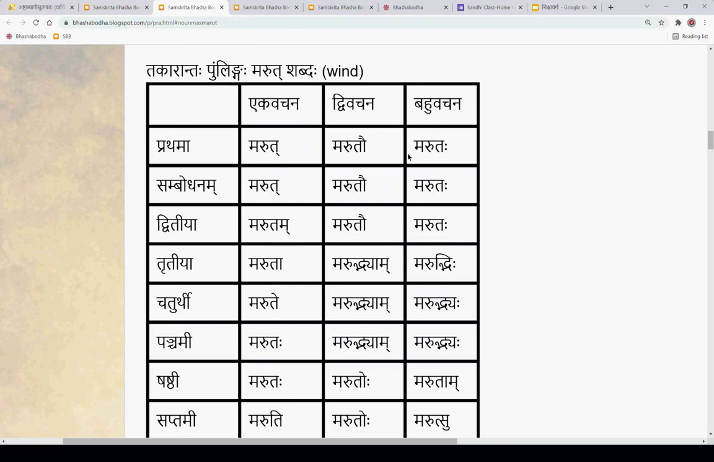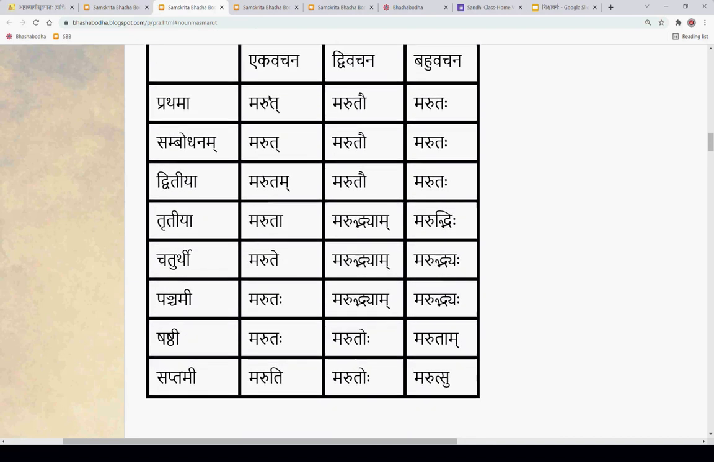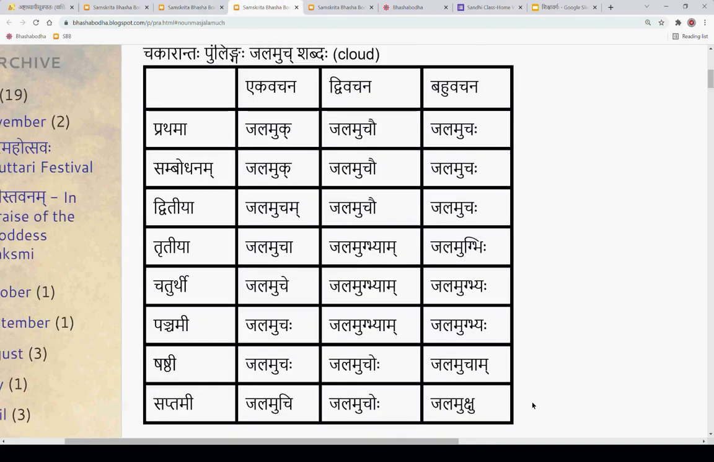Similarly, all the others, vachanam also, they are similar. Marutsu, marutam, jalamucham, jalamukshu. So this would be helpful to understand the words in the sutras.